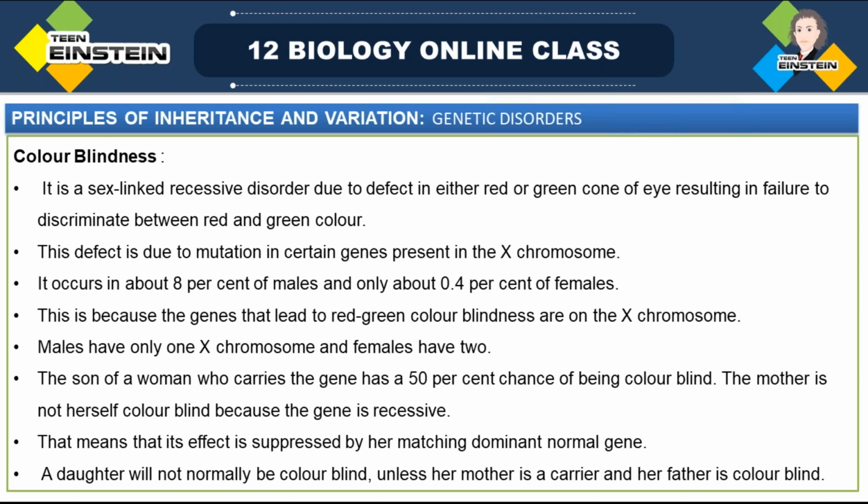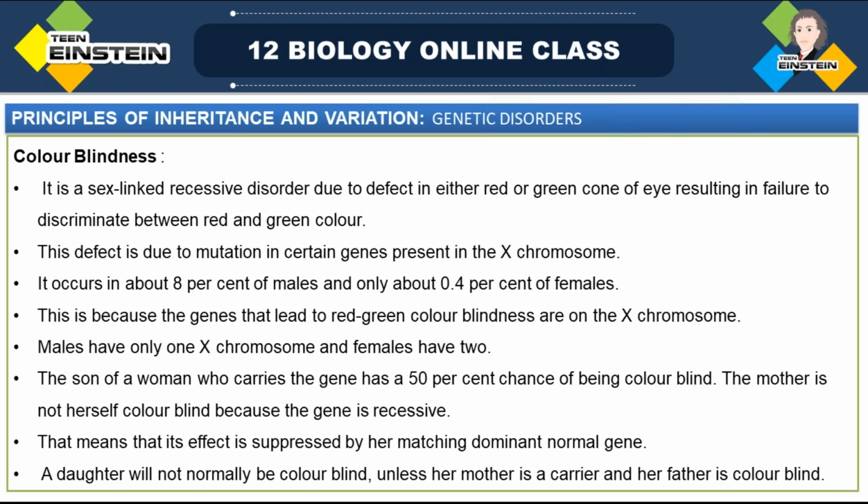This is a sex-linked recessive disorder, and due to this defect, either the red or green cone of the eye will get affected, and it's a failure to differentiate or discriminate. We can't make out between red and green color. So that is color blindness. Think of it this way: blind to those colors.